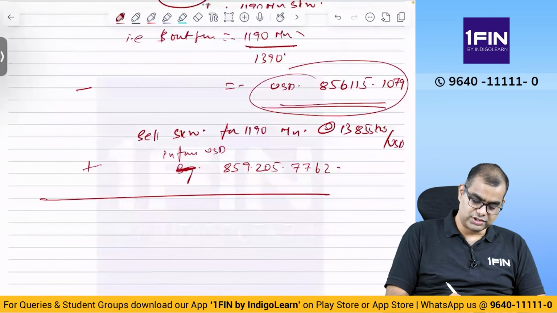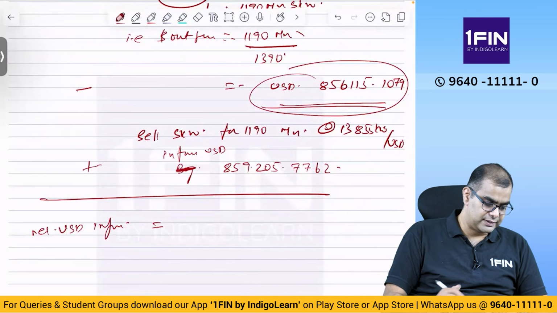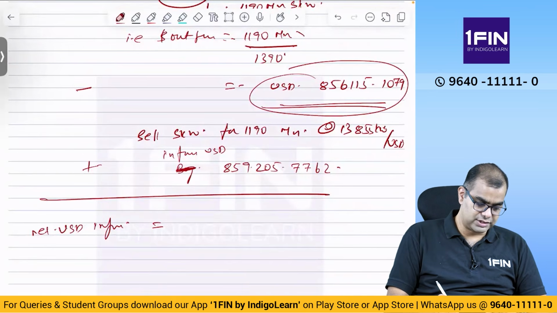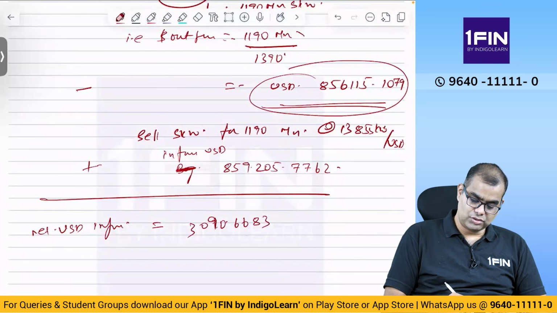So net USD inflow is equal to this minus 856,115.1079. That will give you 3090.6683. So net USD inflow.